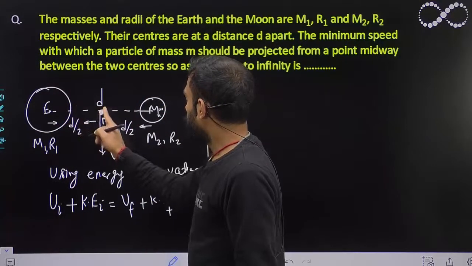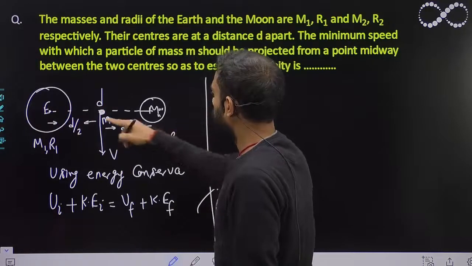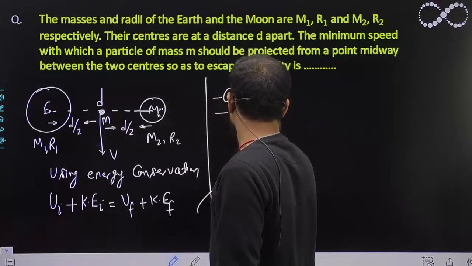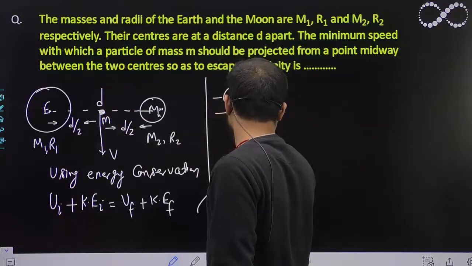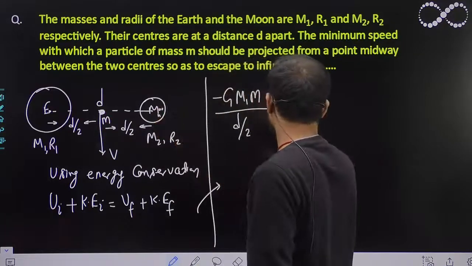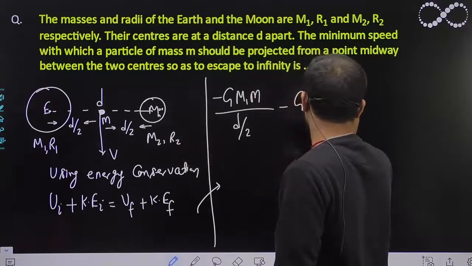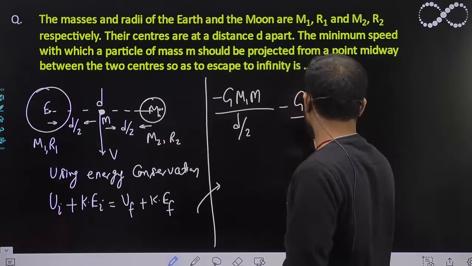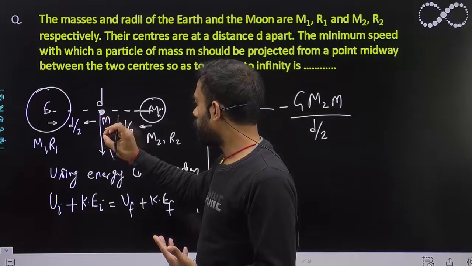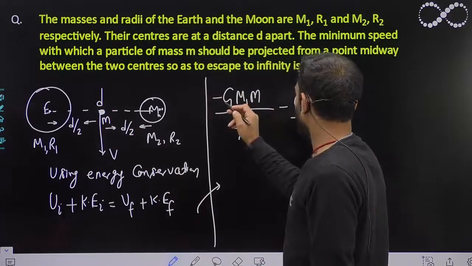The potential energy of this mass due to this one will be minus G, the mass of this one m1 into m, upon the distance d by 2. The potential energy of this mass with respect to the other will be minus G m2 m upon the distance d by 2. So this is the potential energy of the particle at this point, this is the U initial.